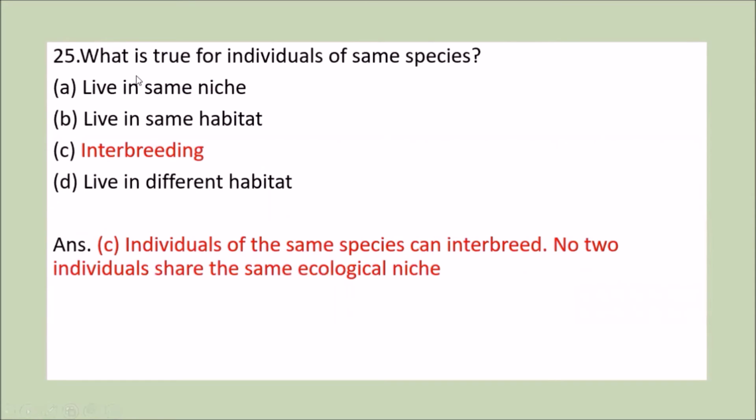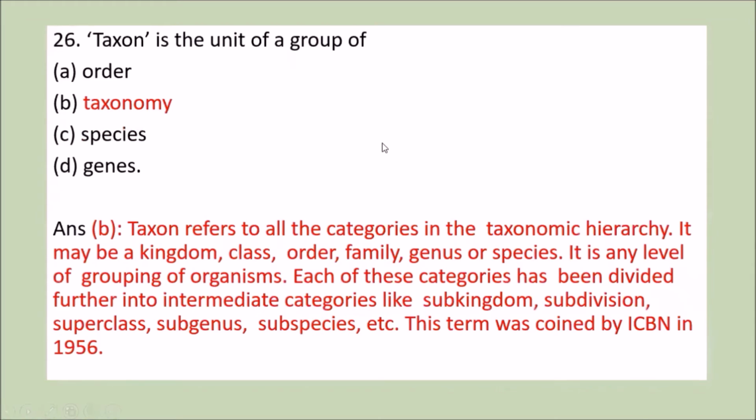Next question is, what is true for individuals of same species? First, they live in same niche. Second, they live in same habitat. Third is interbreeding. And fourth is they live in different habitats. Now we know that individuals of same species can interbreed. And no two individuals share the same ecological niche. So option C, interbreeding, is the correct answer.